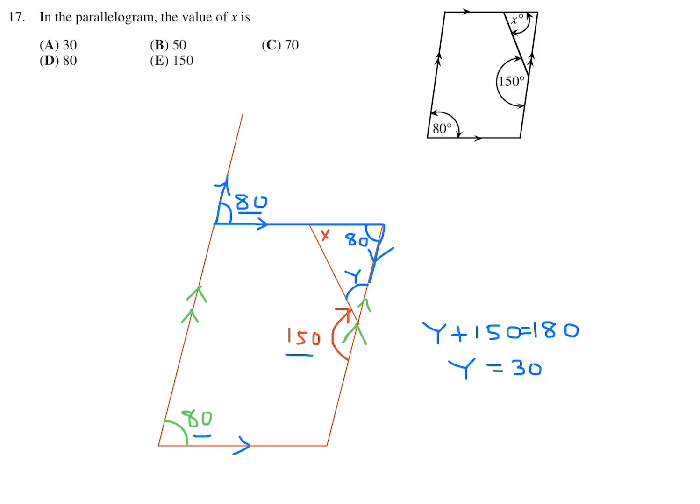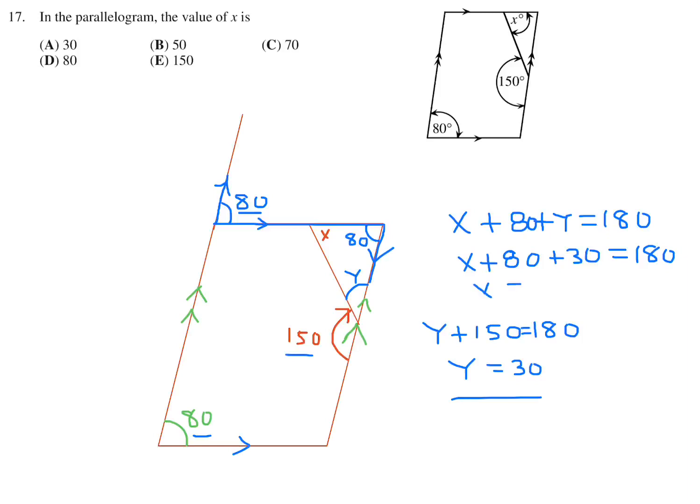So now finally we have all the angles in a triangle except one, and therefore we can solve for the unknown. So in that triangle, x plus 80 plus y is equal to 180. And therefore x plus 80 plus y, which is 30, that we calculated there, is 180. And therefore x is equal to 70 degrees. So the answer is C.